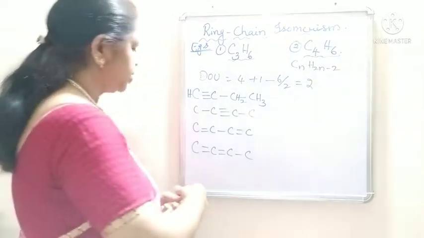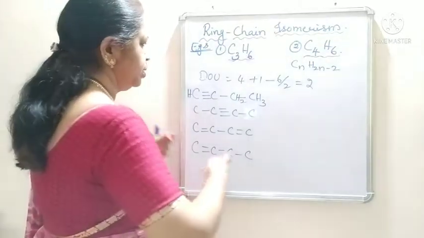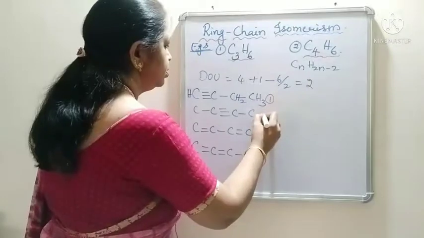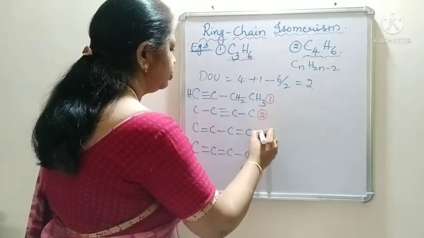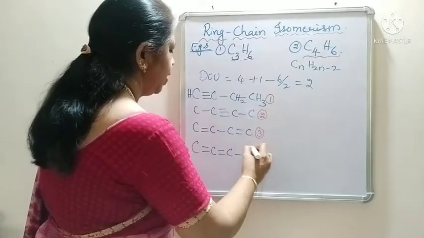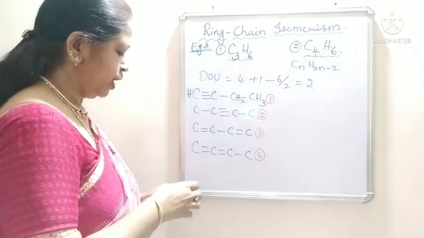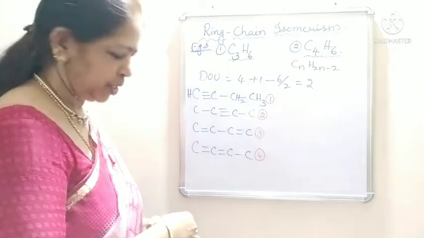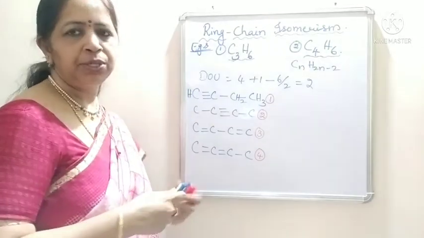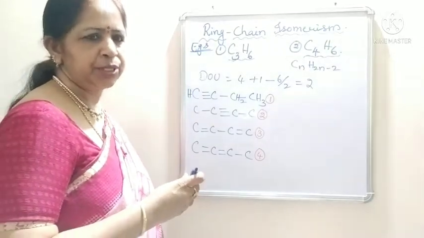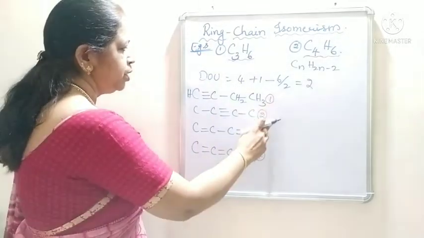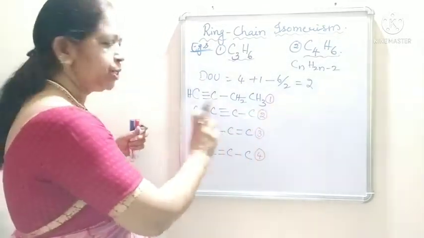Now, what is the relation between all these? I will write numbers 1, 2, 3, 4 for these. What is the relation between 1 and 2, 1 and 3, 1 and 4, or 2 and 3? We have studied about chain isomerism and position isomerism. Now, 1 and 2 are position isomers.